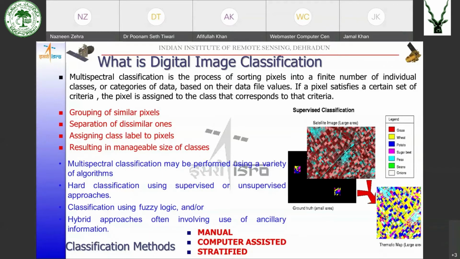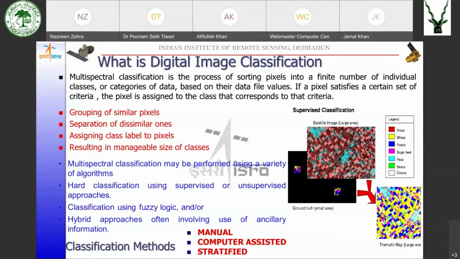So you can imagine how many combinations of brightness values we can have in our data set. Numerous combinations of brightness values can be there.